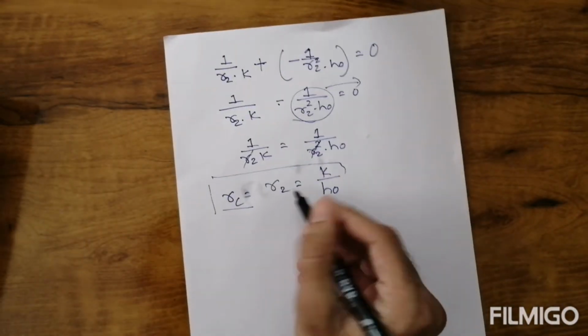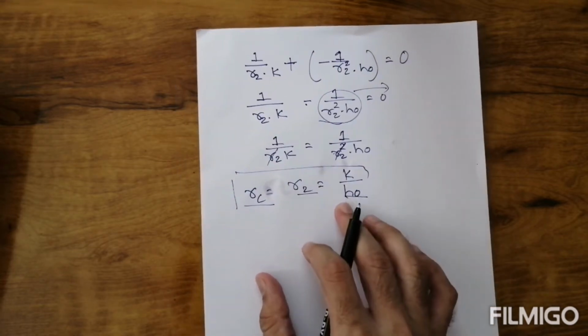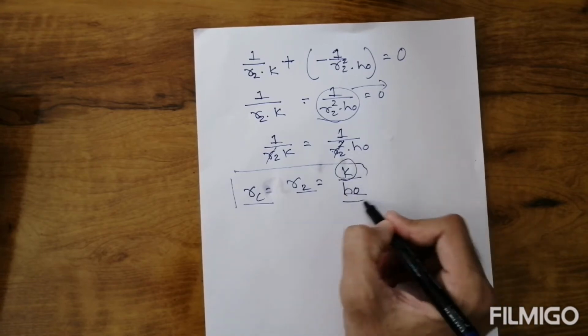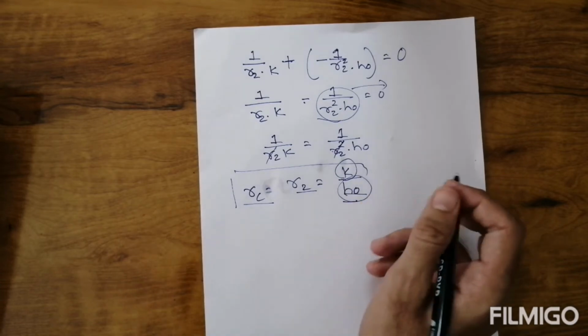Another condition is what? R2 depends only on the thermal quantities. Which thermal quantities does R2 depend on? R2 depends on K and hO. R2 does not depend on R1, or we can say that R2 is independent of R1.